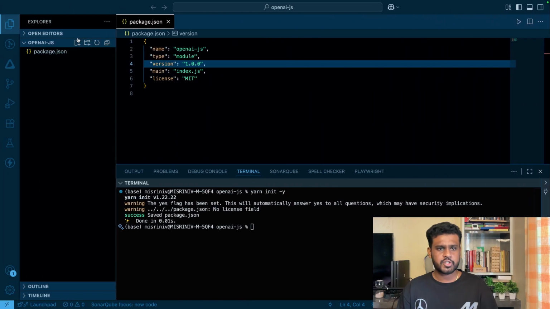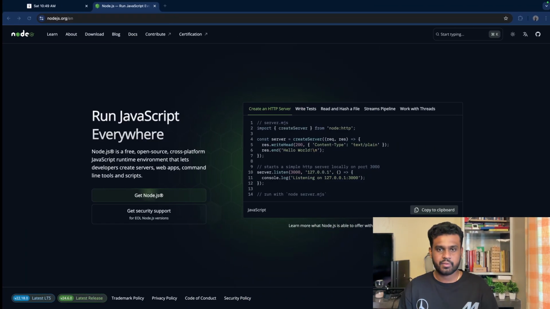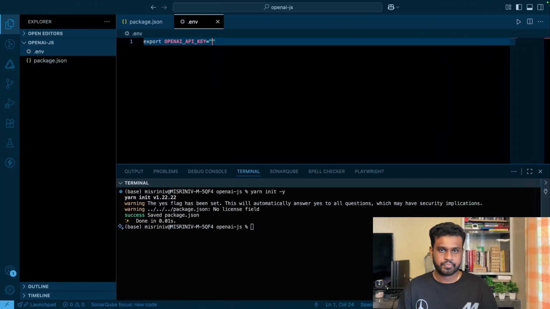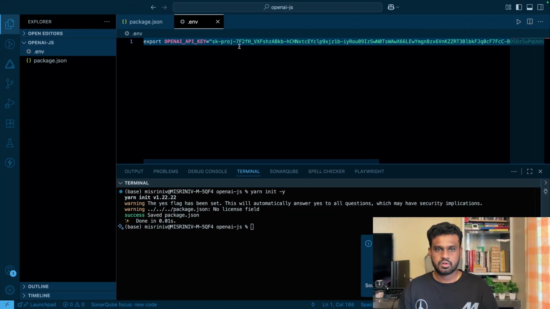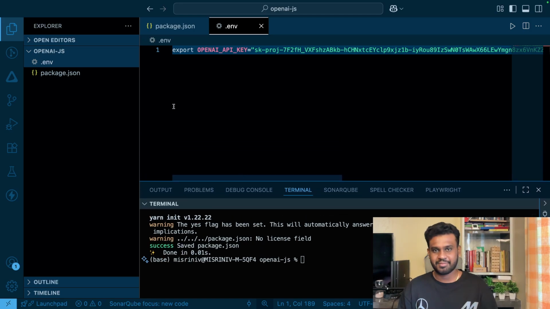But before that, where do we store these keys? We store these keys in our environment variables, right? So I will just say .env. Here I'm going to say OpenAI API key. Every provider will have their own format. We'll see that one by one. Let's copy this and paste it here. If you compare this with multiple providers, the API key of OpenAI will be on a bit longer side, but it doesn't matter. It's just a one-time setup.